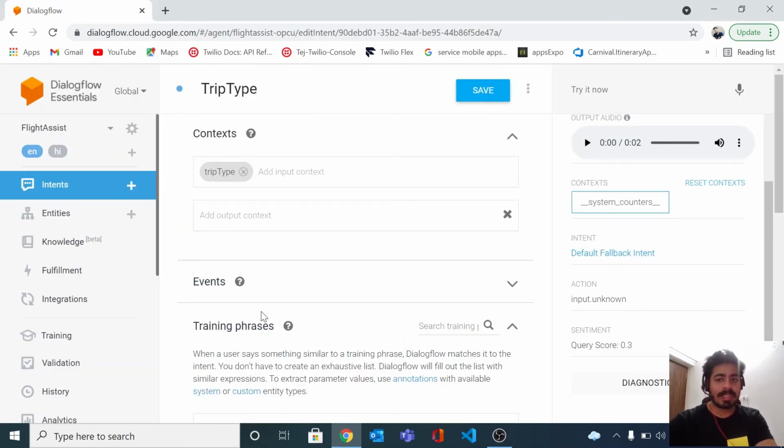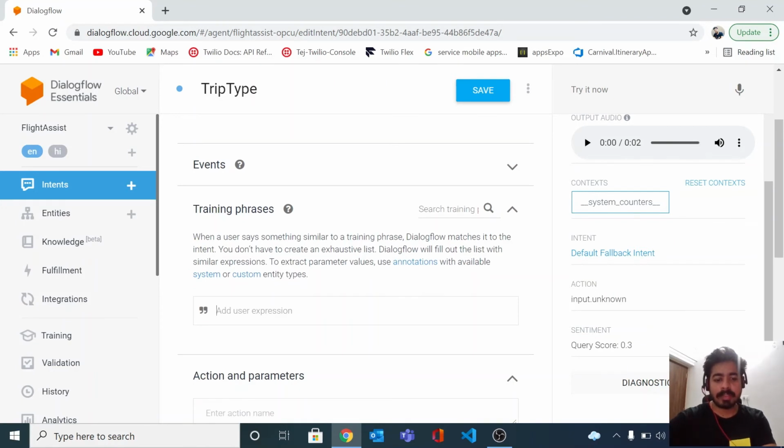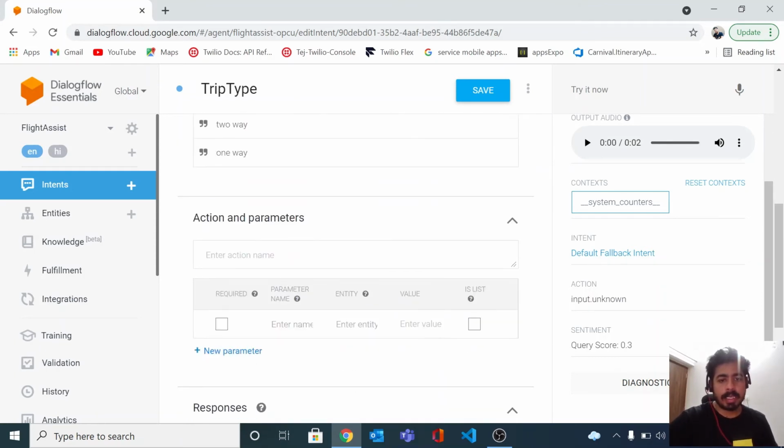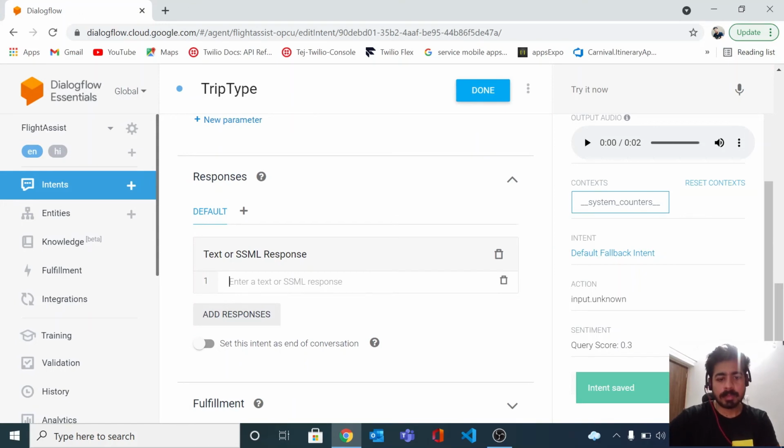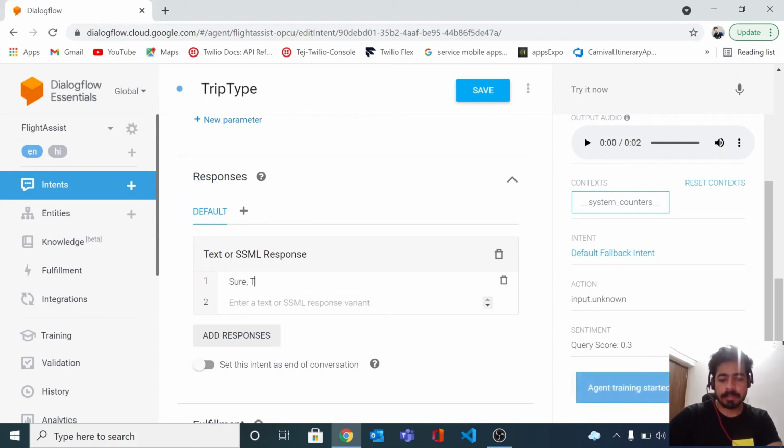What else is missing here? We need to provide a particular training phrase. So let's check this out. Let us provide the training phrases. We will provide one way, or we can say two-way, or we can also say round trip. Okay, these things we can provide. And now let's save this. And just for confirmation, we'll provide one more response: Sure. Thanks for your response. Okay, and that's it. So let's now try it over again.